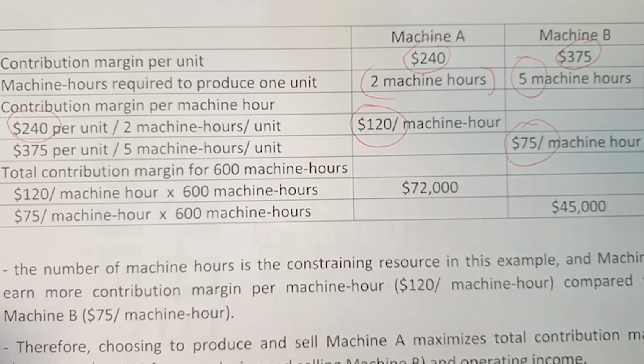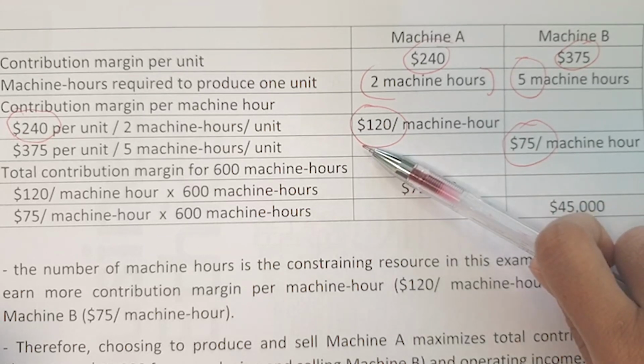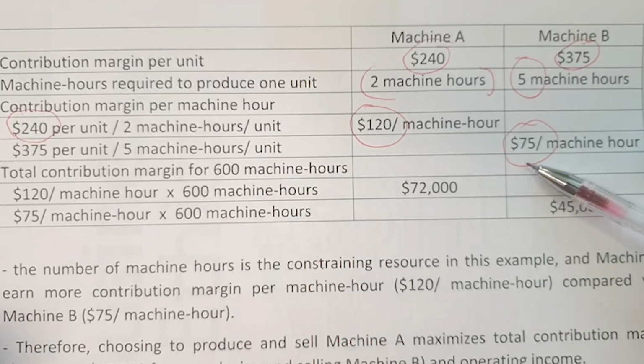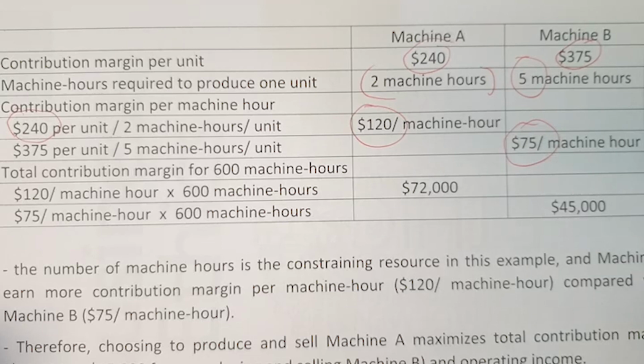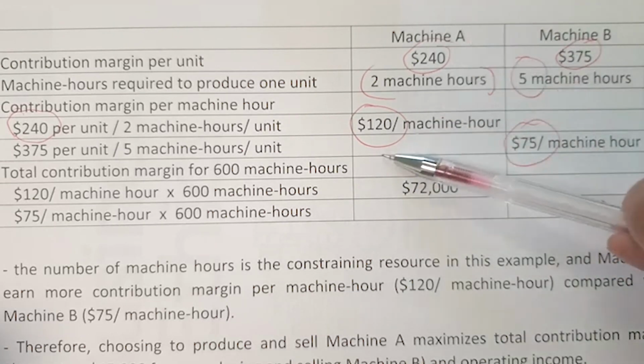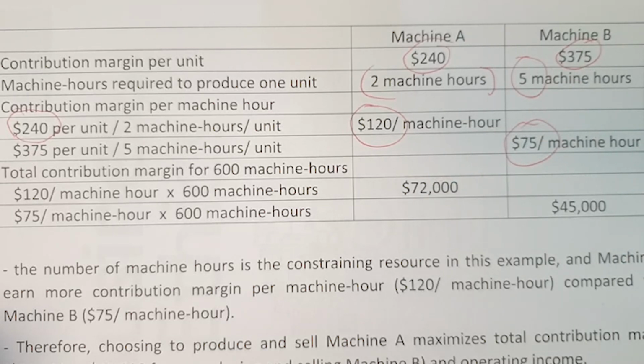So for machine A, if we invest 1 hour of our resources, we can get a contribution margin of 120. Nevertheless, for machine B, if we invest 1 hour, we only get $75 per hour. Alright, so obviously, machine A is much more profitable than machine B.